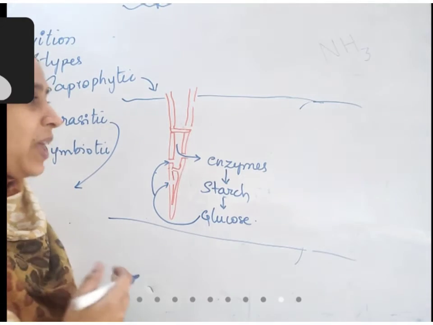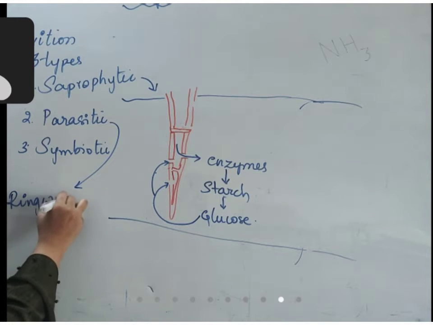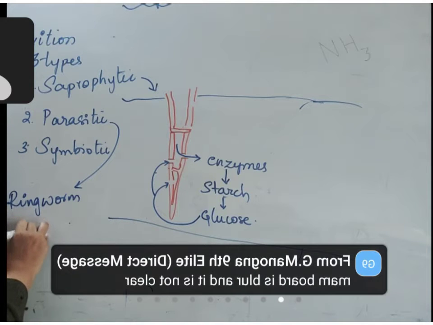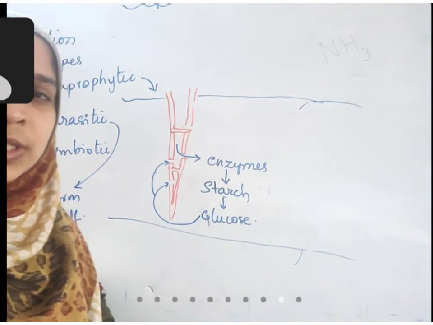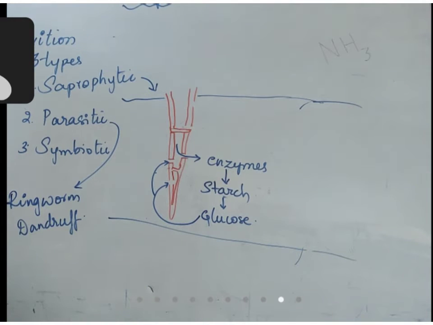Examples of parasitic fungus: skin infection like ringworm is caused by fungus, and dandruff on your scalp is also formed by fungus. In this way, they live in other organisms' bodies and cause diseases. So these are parasitic fungus.